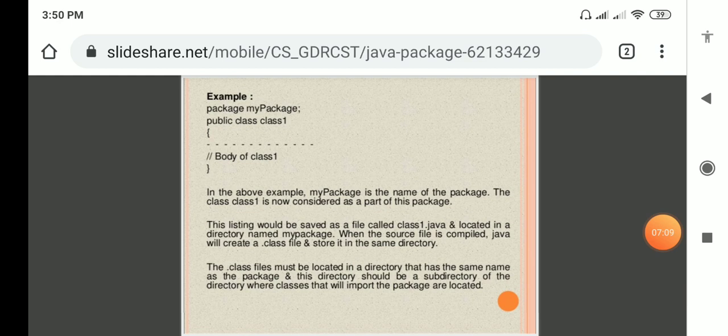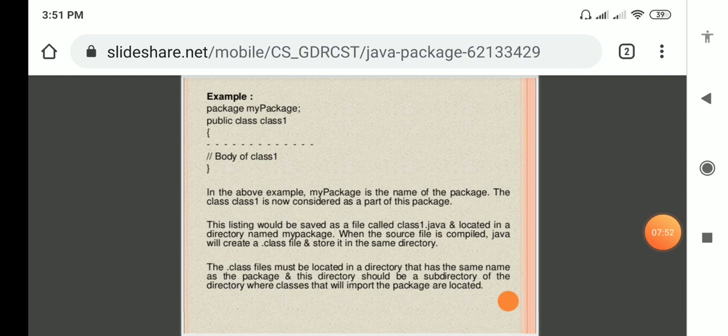So in the package we can declare it like this: package mypack and public class, class name, and the body of the statements. In the example, mypack is the name of the package. The class1 is now considered a part of this package. So this listing would be saved as a file called class1.java. And this class1 should definitely be saved in the directory named after the package. We cannot save it directly; it will be saved into the source file within that package.